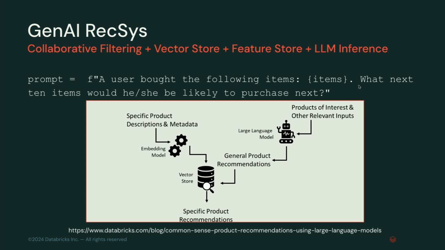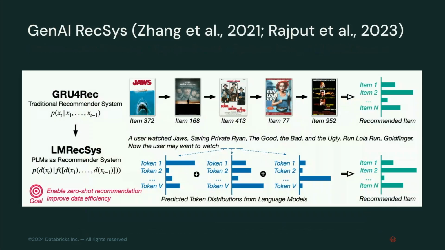Maybe, in terms of these items, we're also looping in some of the recommendations from that traditional RecSys model and saying, a user bought the following items, and we think these 3 items are going to be popular with them. Which one of the 3 should we recommend? And we might have natural language descriptions of those products. This is, again, oversimplification here. But hopefully you're seeing, hey, this is the same problem, and we can maybe get, I don't know, a 5% performance boost just by leveraging some GenAI paradigms with it.